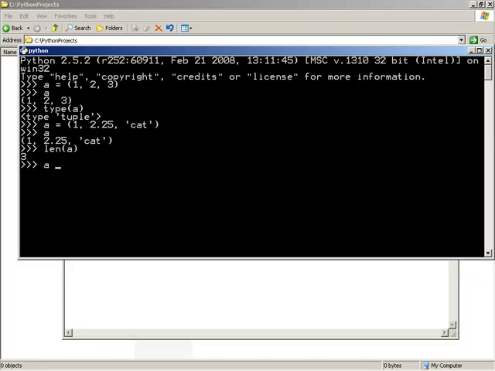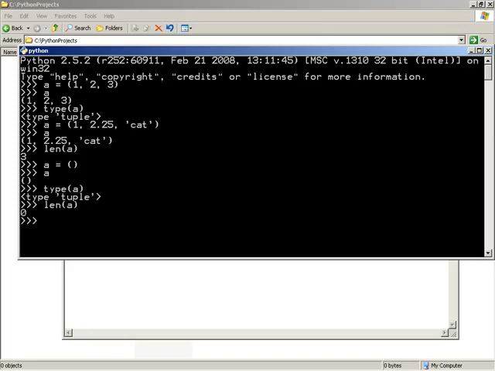0 is fairly easy in that we know we are using parentheses, so saying a equals open and closing parenthesis by itself will indeed create a tuple. We can look at it, we can even look at the type. Type of a is still a tuple. But what's interesting about this tuple? Well, let's get the length of it. Length of a is now 0. So empty parentheses are how we would go about creating a tuple sequence that had no elements in it.